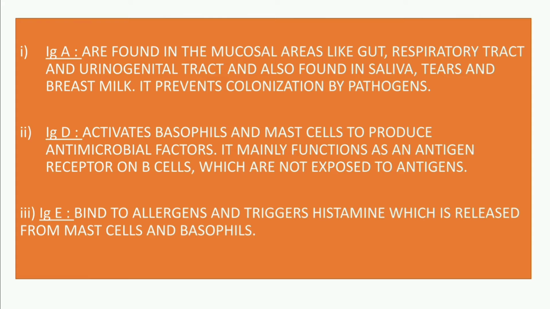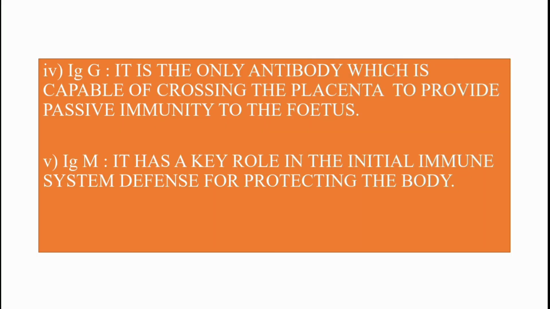And next, IgG antibodies. This IgG antibody is the only antibody which is capable of crossing the placenta to provide passive immunity to the fetus. So it is the only antibody which will cross from the placenta of the mother to the fetus to provide passive immunity to the fetus.